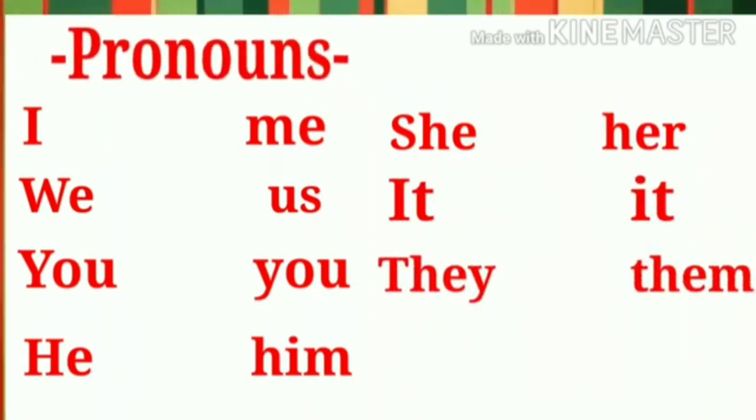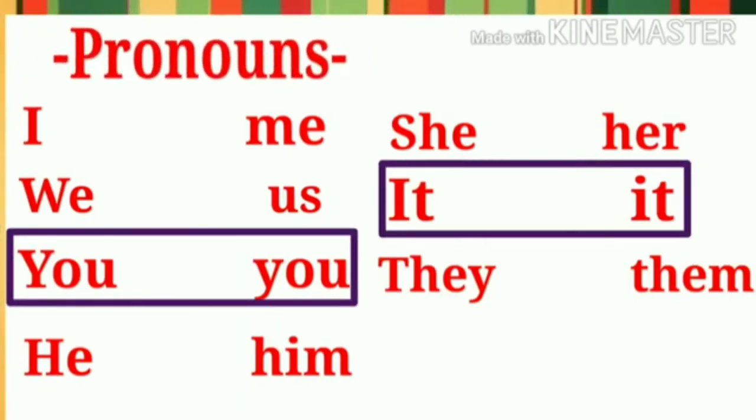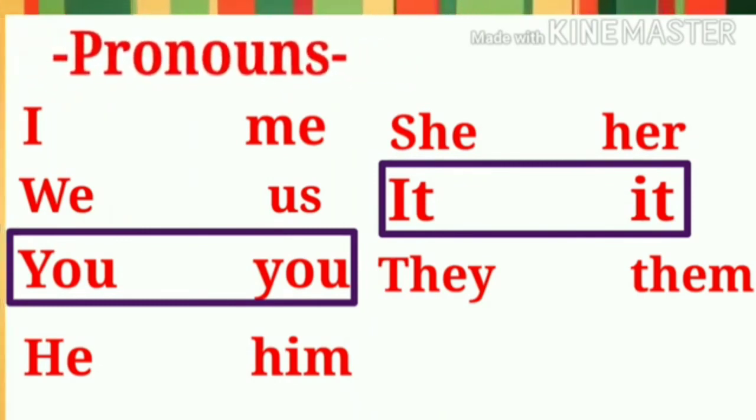So out of these seven pronouns, the pronouns you and it remain as they are while transforming the active voice into passive voice. Students, when the objective case of pronouns functions as an object in the active sentence, while converting into passive voice, they have to be transformed into nominative case in the beginning of the passive sentence. Let us see one more example. I read the sentence, "Ramesh congratulated me in the morning."